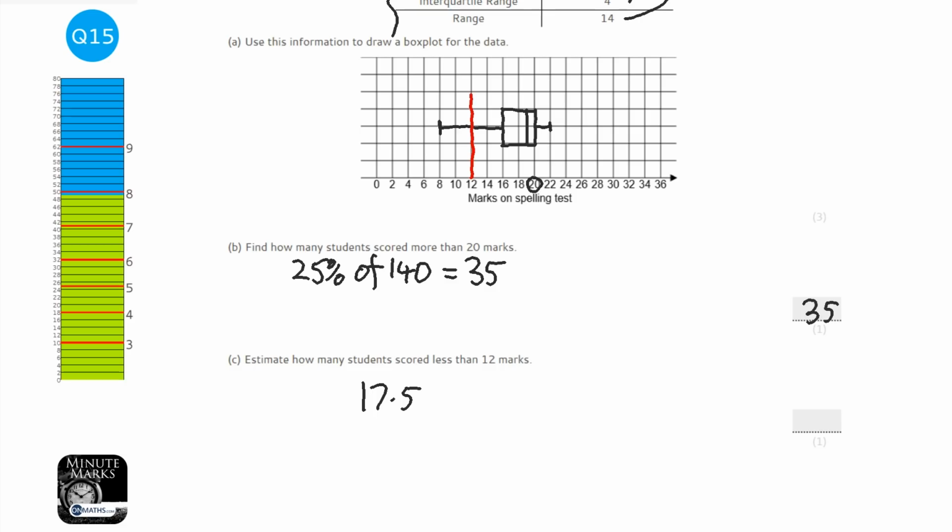And what am I going to say? I'm going to say 17 students. It doesn't actually matter which one you write down, because you've shown that it's 17.5. Well, you can't get half a student, so let's go for 17, or let's go for 18.